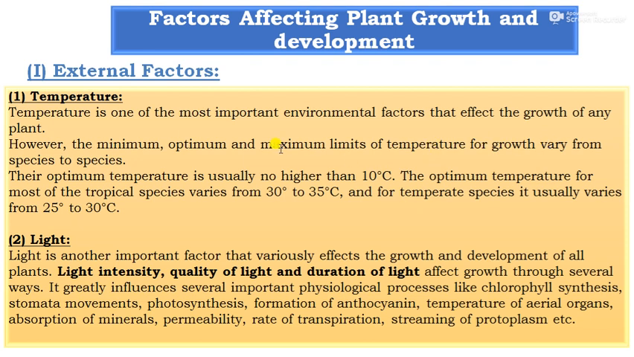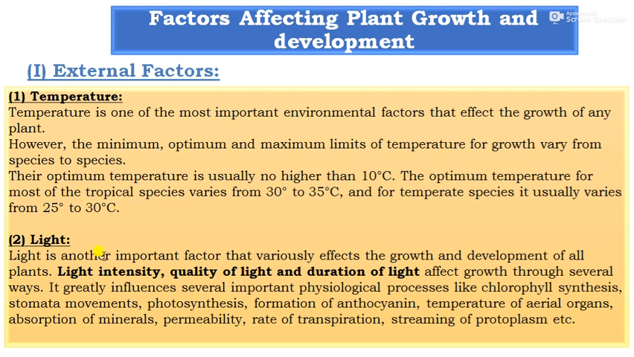However, the minimum, optimum, and maximum limits of temperature for growth vary from species to species or crop to crop. The optimum temperature for most tropical crops varies from 30 to 35 degrees Celsius, and for temperate crops it varies from 25 to 30 degrees Celsius.